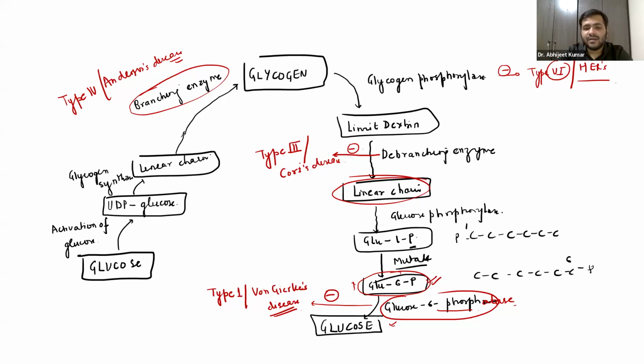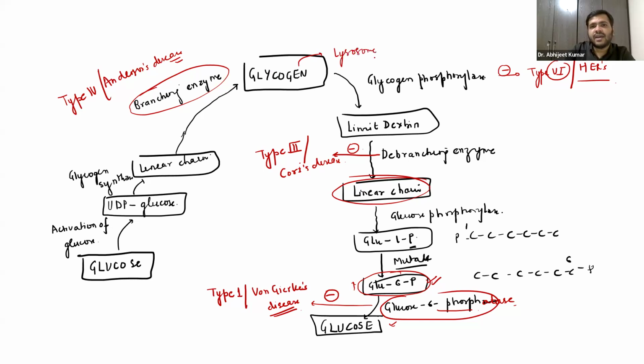It will be converted into glucose by glucosidase. So there is something called Pompe's disease, in which the acid maltase or lysosomal glucosidase is absent.